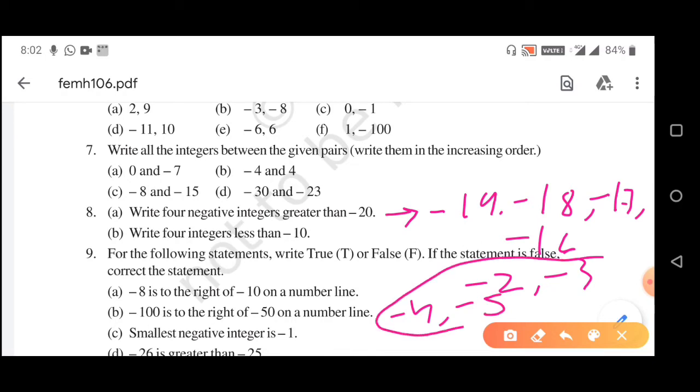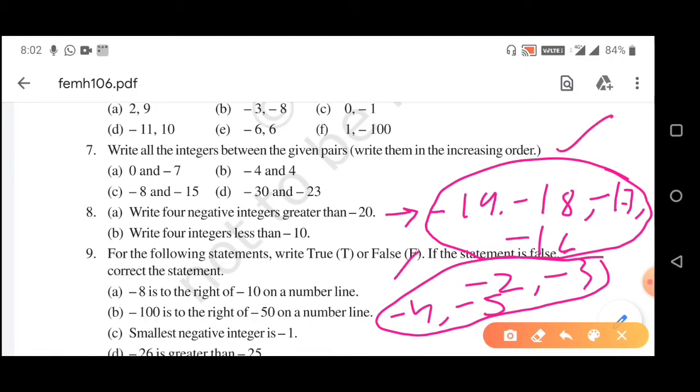Your choice how you write. This is also correct. You can write -6, -7, -8, -9 also, -10 also. So these are 4 negative integers greater than -20. Whenever the minus sign is given, you have to take a smaller number than 20, then put the negative sign.